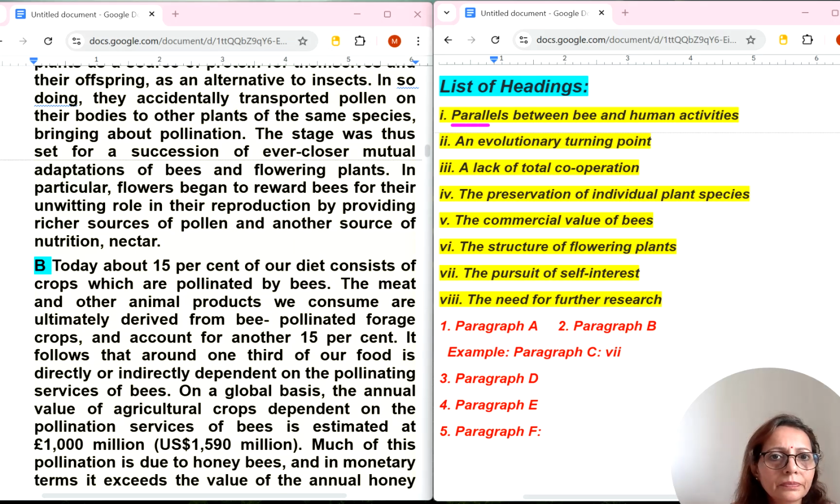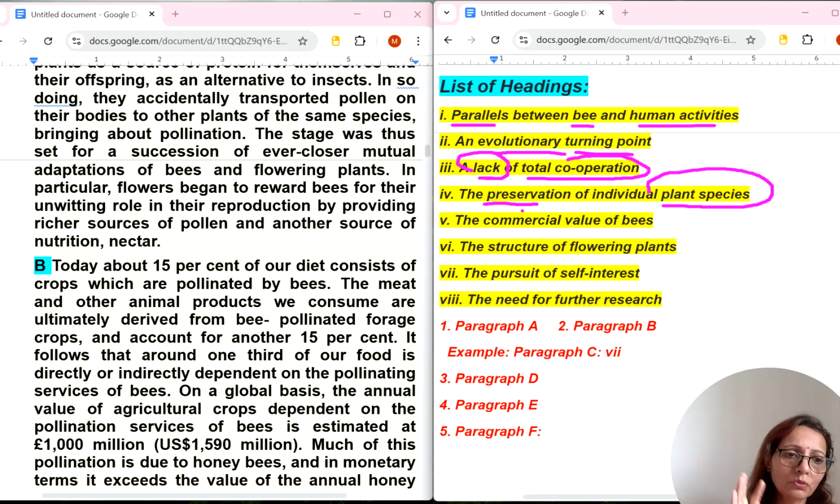Yes, parallels between bee and human activity. Parallels, you can understand, means some similarities, so some comparison may be there between bee and human activities. Okay, some relations you can say. And evolutionary means some change, a turning point. It was a turning point. Lack of total cooperation. Okay, so cooperation as well as some lack of total cooperation. And the preservation, you can understand, of individual plant species. Okay, so preservation-related words may be there, or the same word preservation may be there.